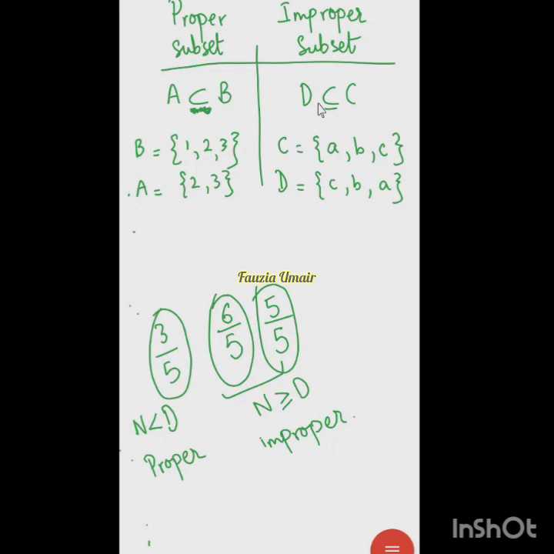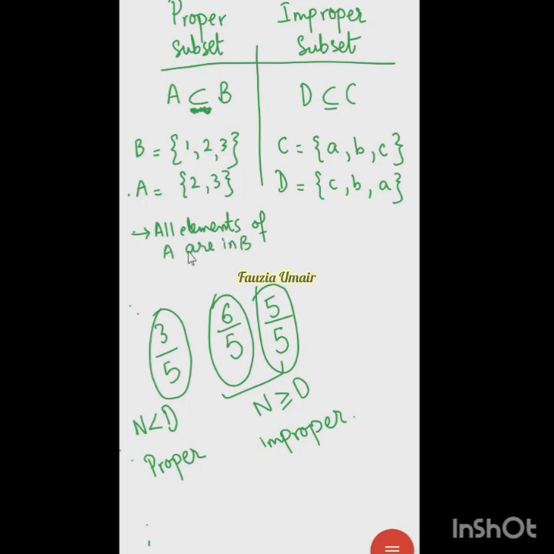So now if I conclude this discussion, we will say that for a proper subset we need to meet only one condition. And what is that condition? That all the elements of the smaller set are there in set B. So the two conditions are: all elements of A are in B. This is the first condition.